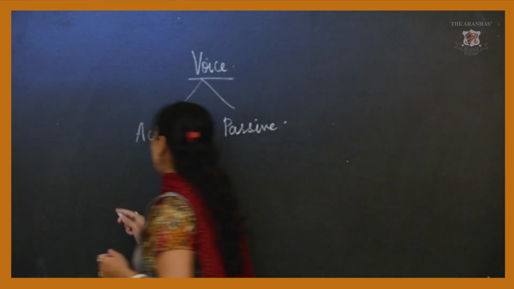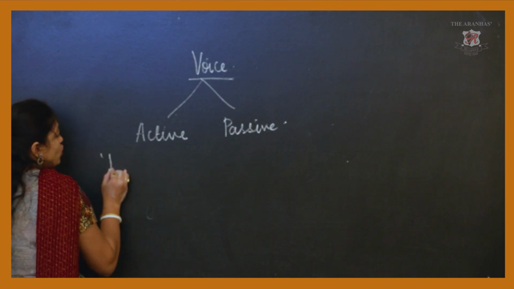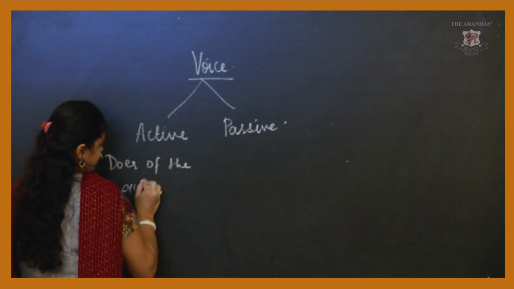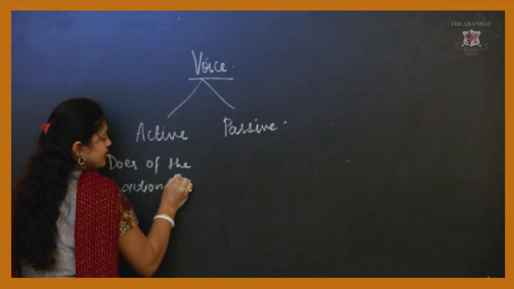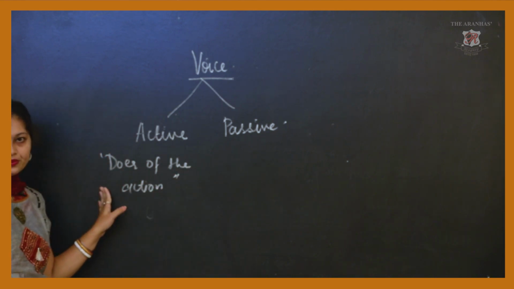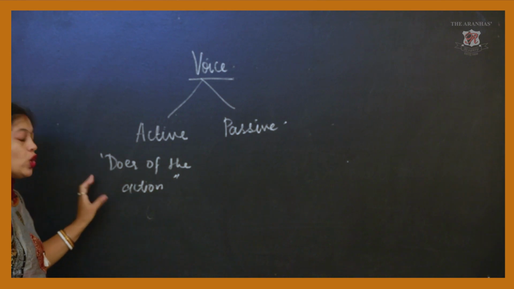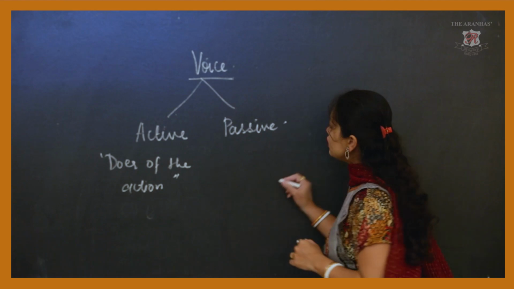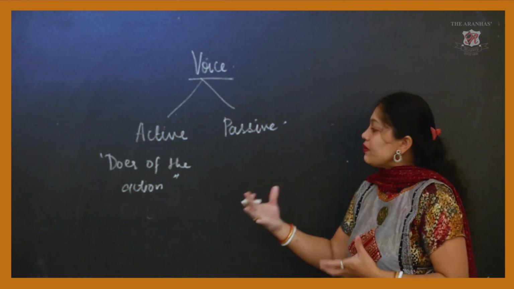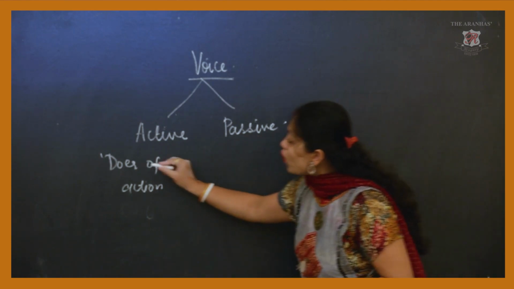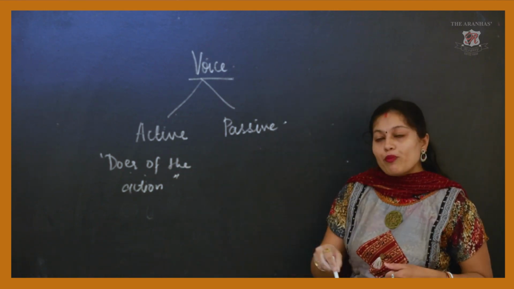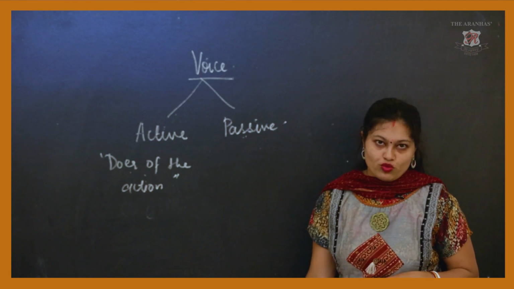In active voice, the doer of the action is given more importance, and what that person is doing, the action of that person, if it is given more importance, that time it is passive voice.